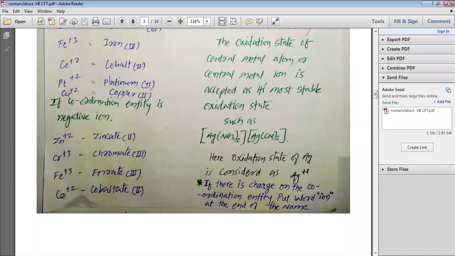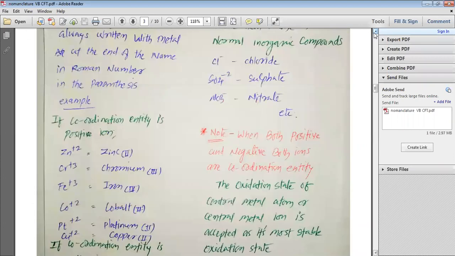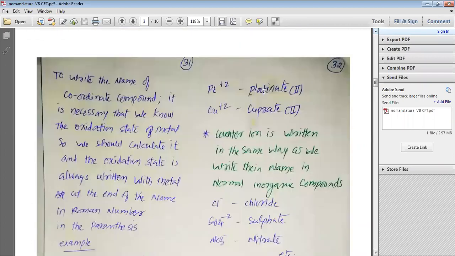If the coordination entity is a negative ion, then we will have to change the name. So for Zn plus 2, we will write zincate(II). For Cr plus 3, we will write chromate(III). For Fe plus 3, we will write ferrate(III). For Co plus 2, we will write cobaltate(II). For Pt plus 2, we will write platinate(II). For Cu plus 2, we will write cuprate(II).